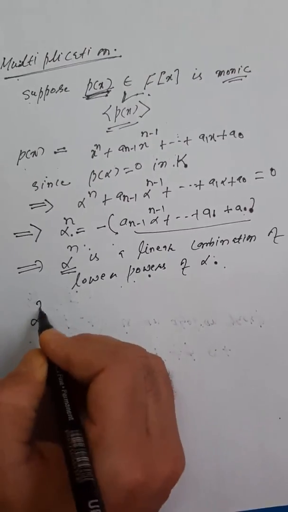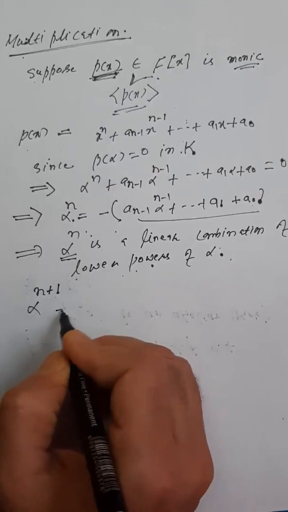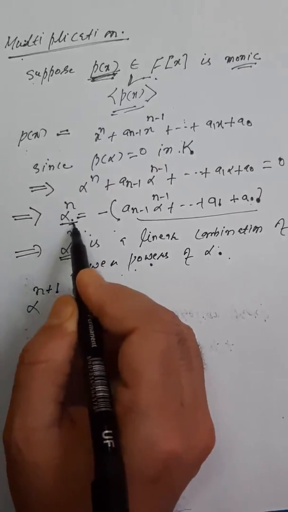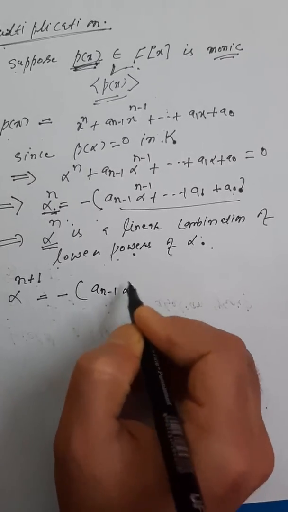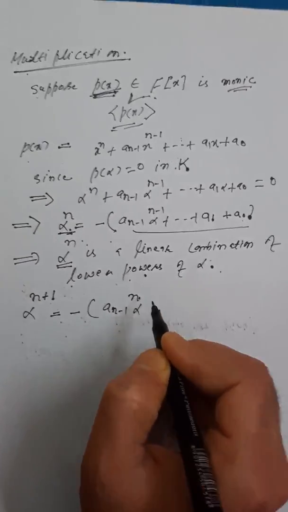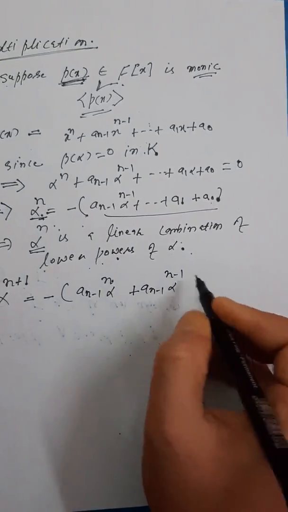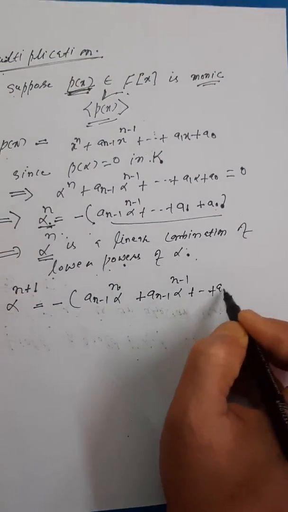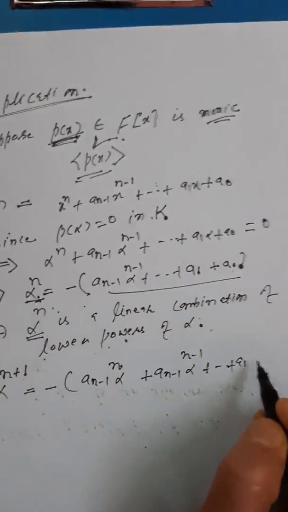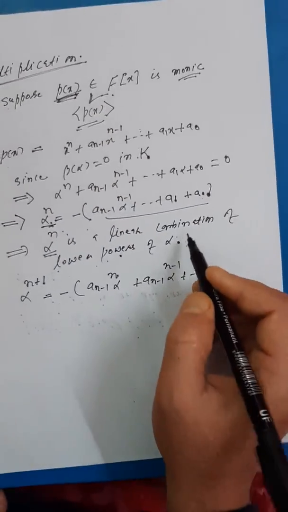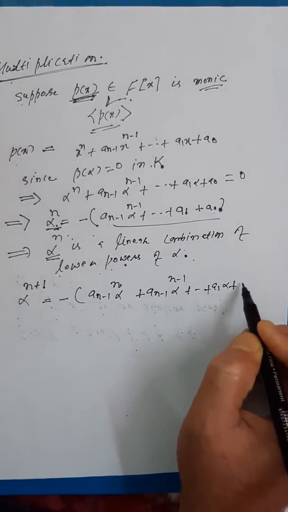Say I want to take alpha raised to power n plus 1. So what do I do here? I would multiply both sides of this equation by alpha. So it would be minus (a_{n-1} alpha^n plus a_{n-2} alpha^{n-1} plus so on plus a_1 alpha^2 plus a_0 alpha).